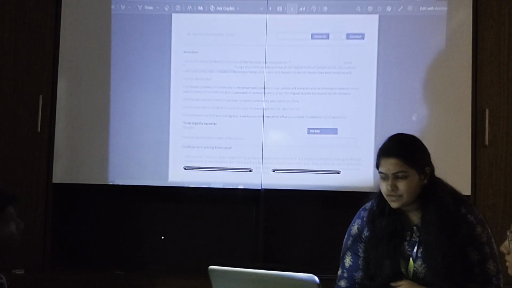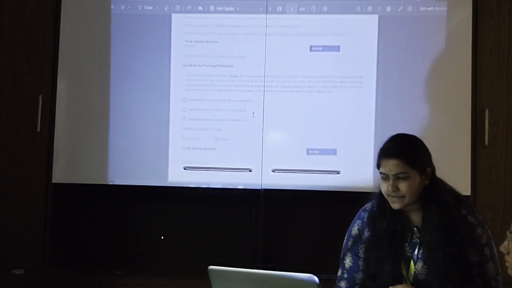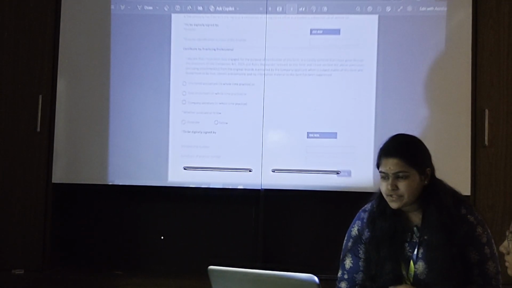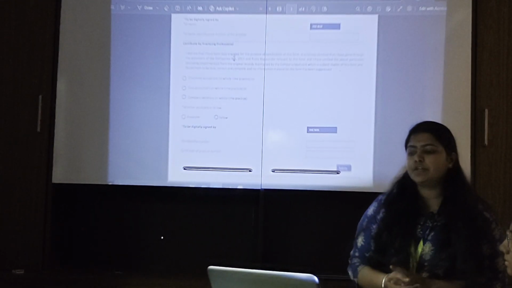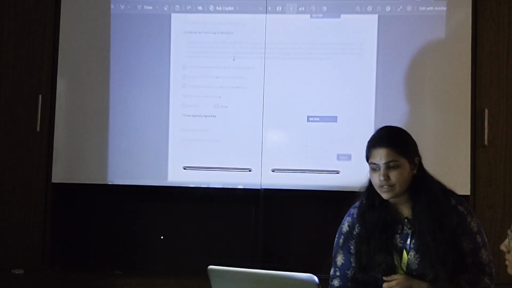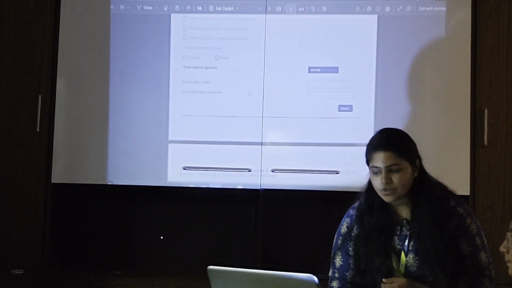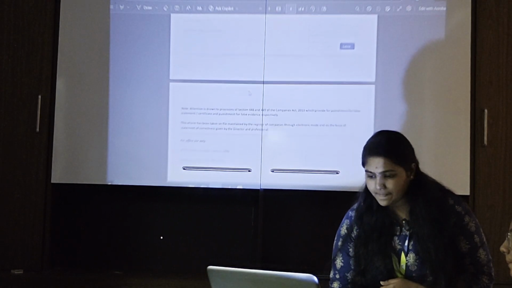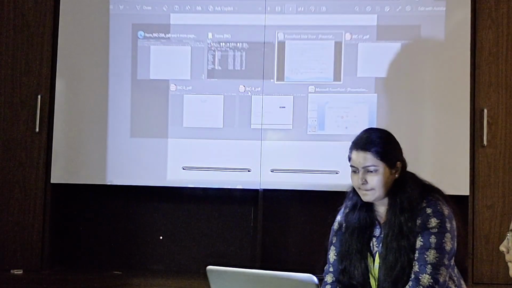Here is the declaration and it is to be digitally signed by the director. The director identification number should be mentioned, and here the certificate of a practicing professional, that is chartered accountant, cost accountant or company secretary, is to be attached and also digitally signed. This is form number 20A.